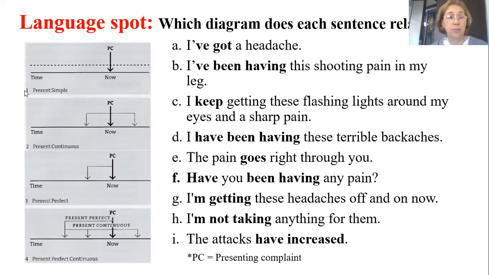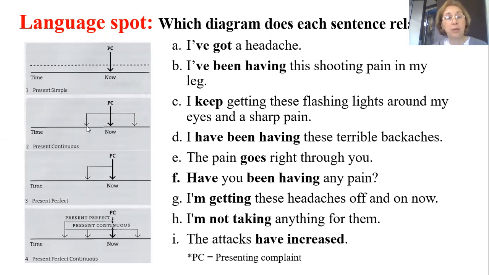So the first diagram represents present simple. It means here the patient is speaking about the condition that they have now, describes the current condition, just repeated condition.